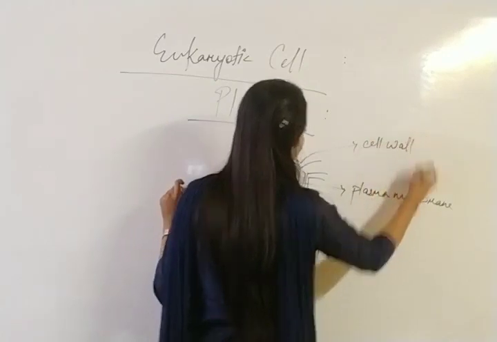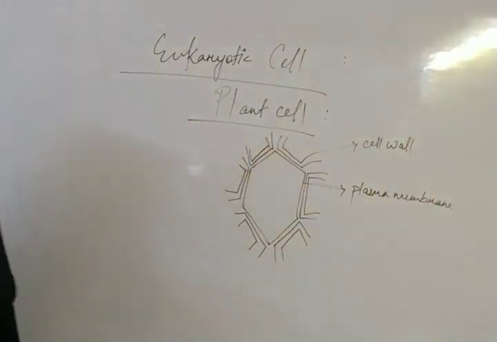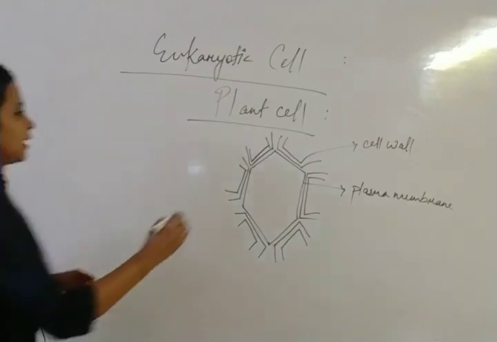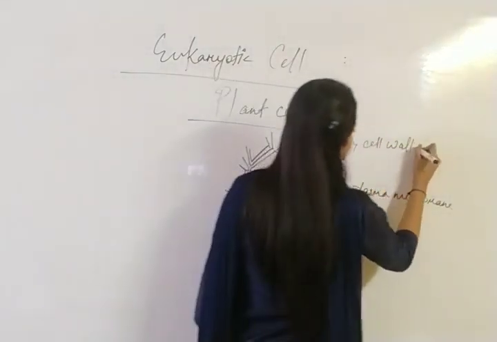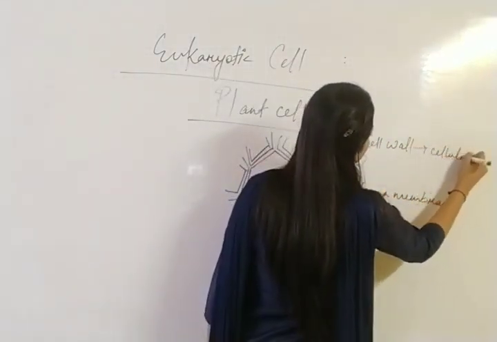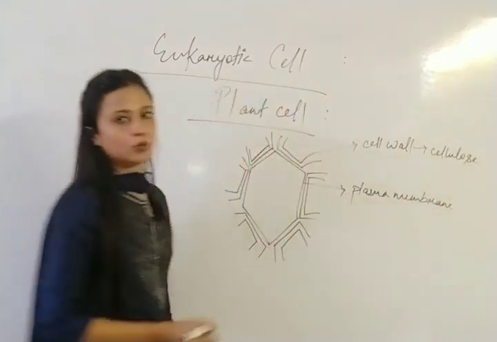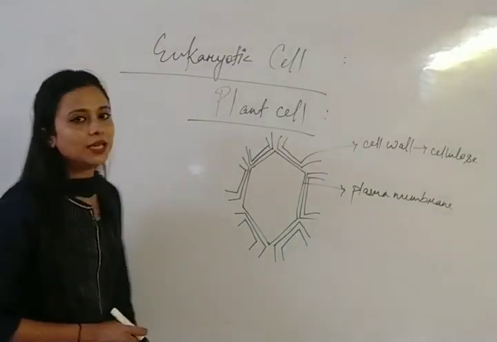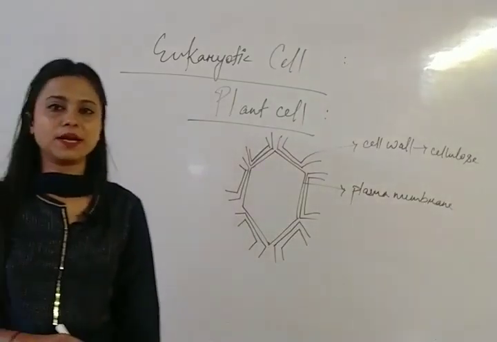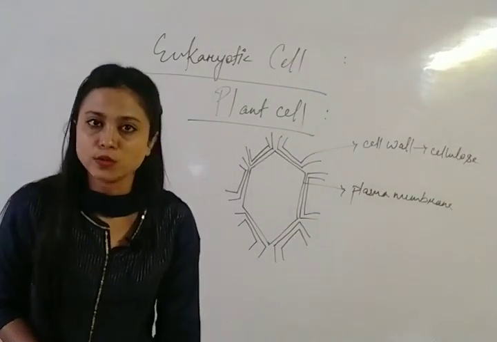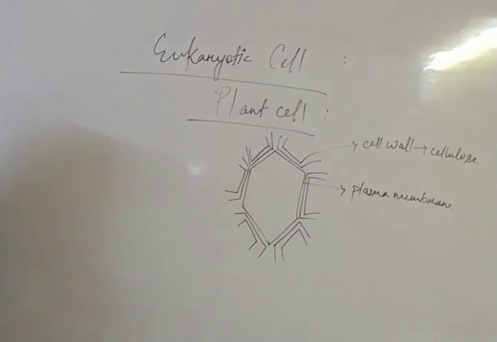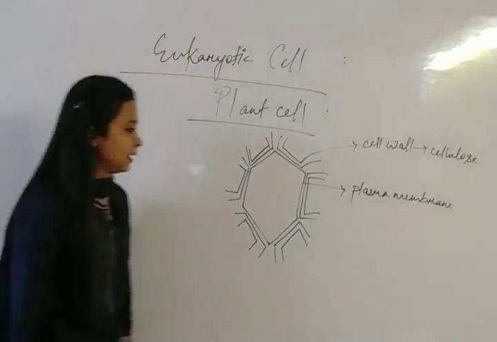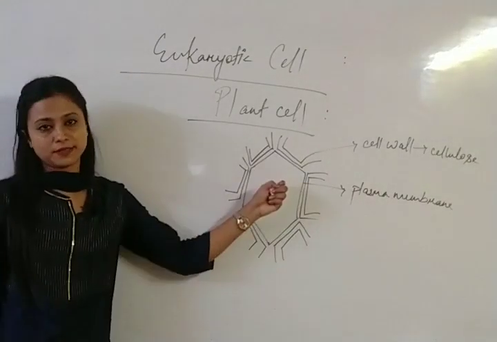Composition, it's very important. Cellulose. Let me write. This cell wall is made up of cellulose. That's why the plant cell wall is known as cellulosic cell wall, because it is made up of cellulose. Clear?